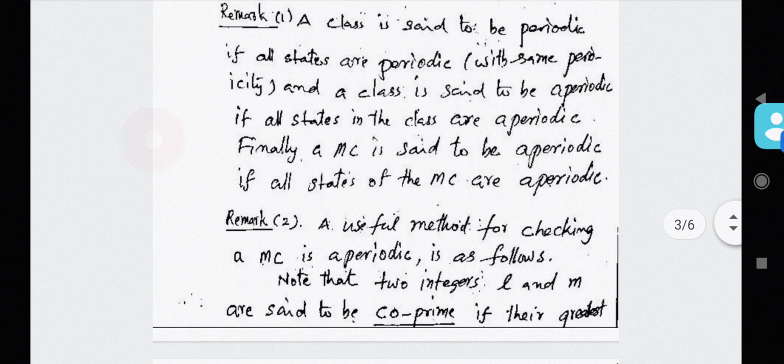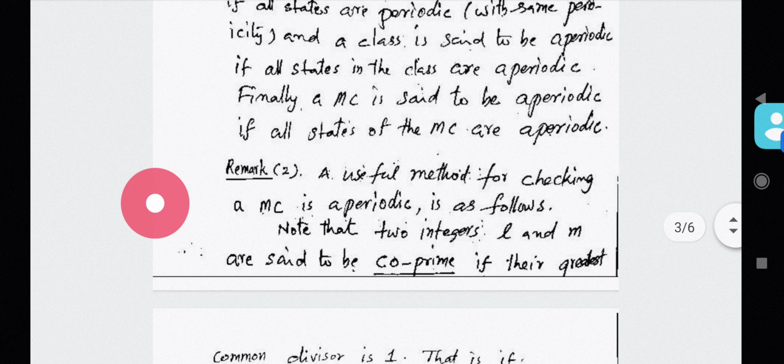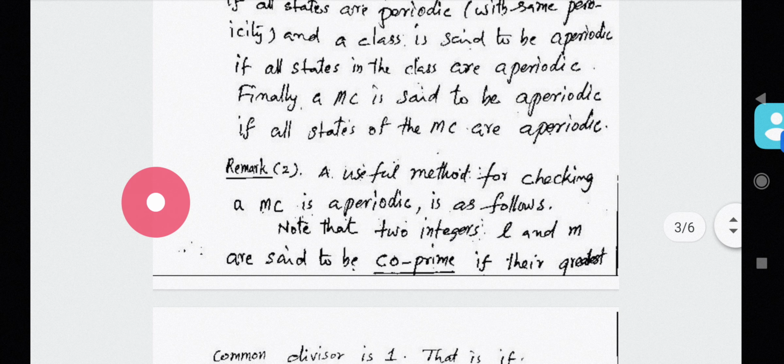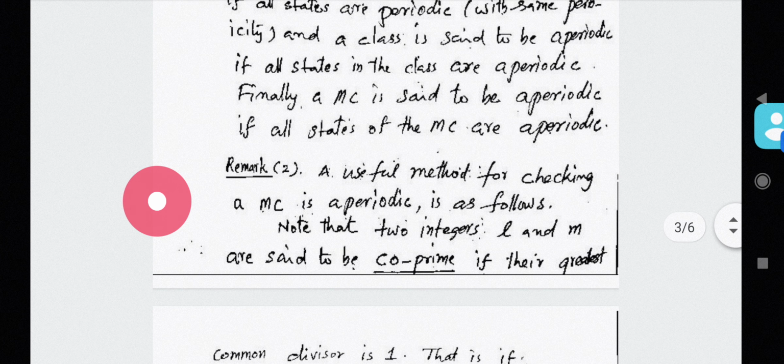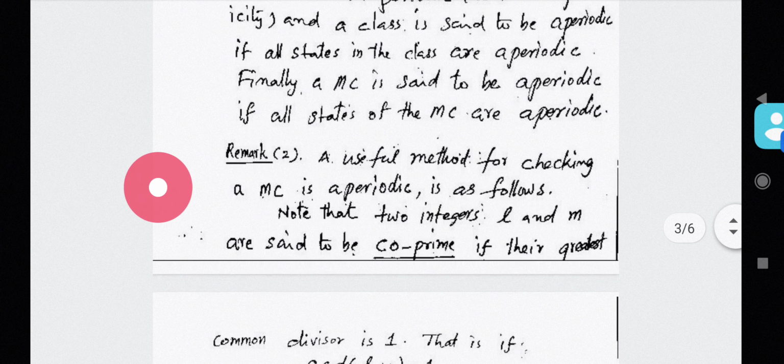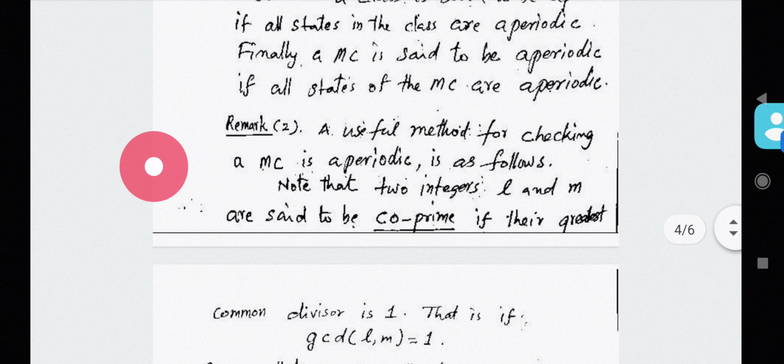Then you can see in remark number 2, I have discussed a method for finding whether the Markov chain is aperiodic. For that purpose, you define a concept called coprime.